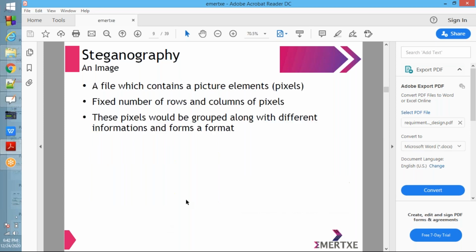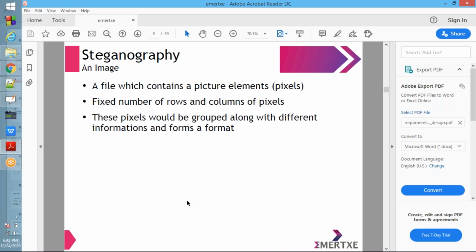The next one, image. What do you mean by image? An image is a file that contains pixels, meaning picture elements, in a fixed number of rows and columns. These pixels are grouped along with different information and form a format.